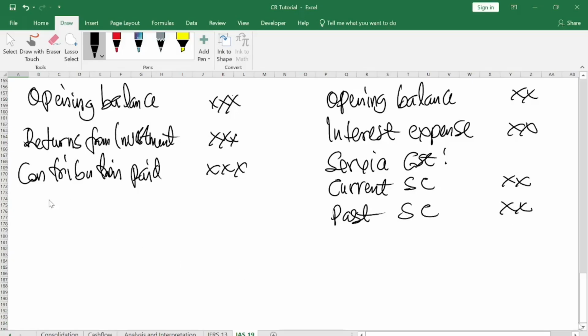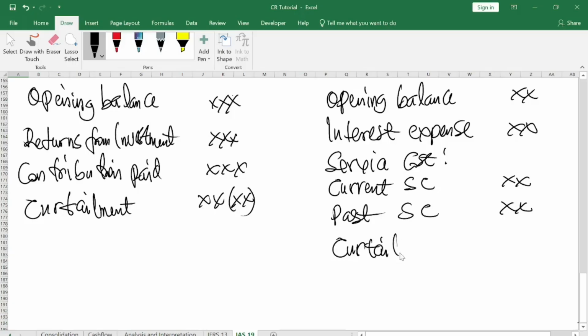Now here you can have what we call curtailment. Curtailment can be positive or it can be negative. So here I can put it here or like this. You can also have curtailment, which can be positive and it can be negative.